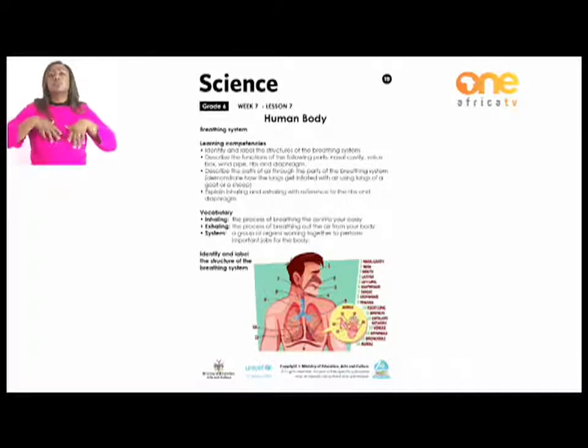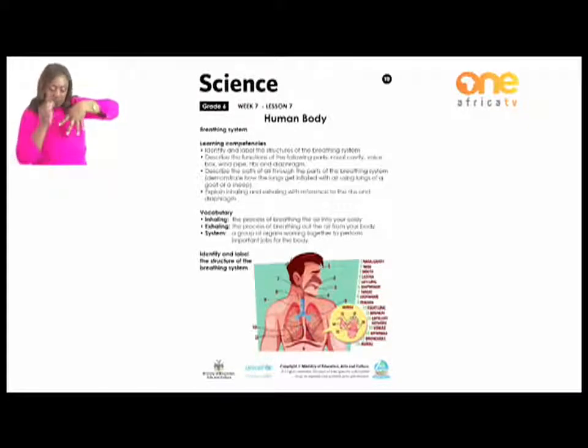Okay, capillaries. Those are the small blood vessels that help breathing, or carrying air to the other parts of the body. We have venule. Venule, if you check number 13, those are the small pieces that we can't normally see. Even if you see the lungs of an animal, you won't be able to see them because they are very, very small, and they are within the lungs. Okay? Arterioles, those are blood vessels. And bronchioles and alveoli, those are all small, tiny parts of our lungs that we can't see. They are very, very small. That's why, even if you look there, they have made it a little bit bigger for you.